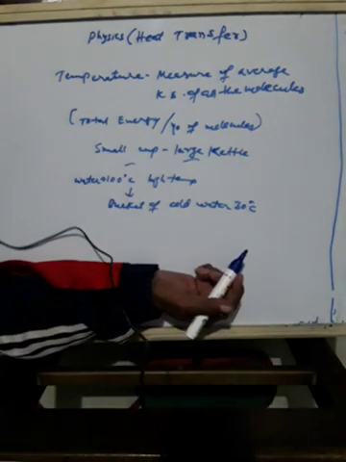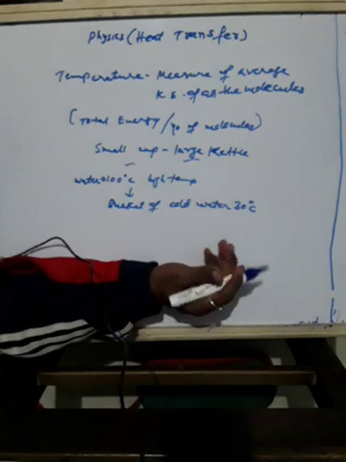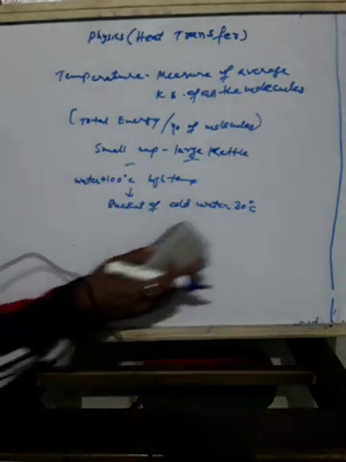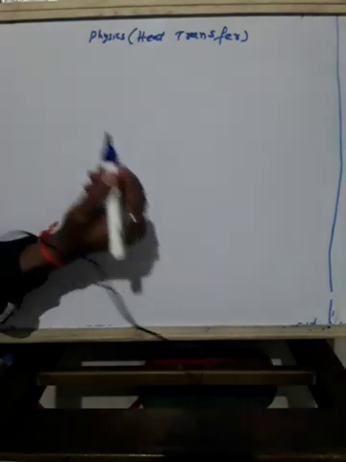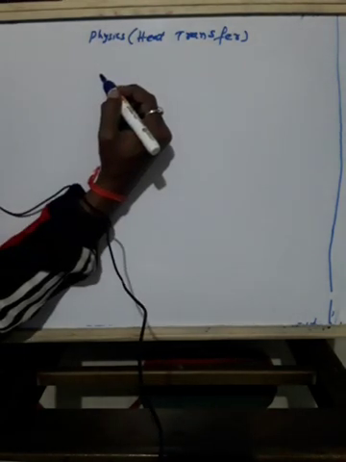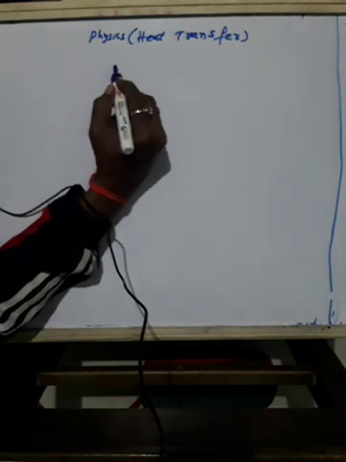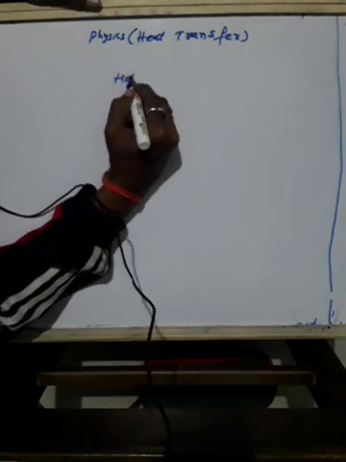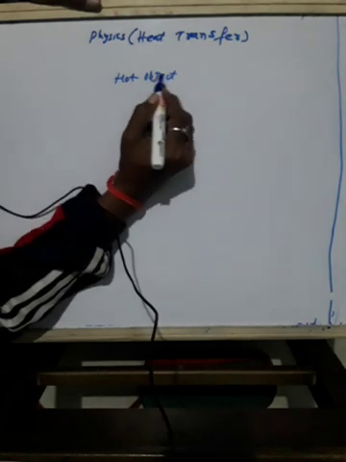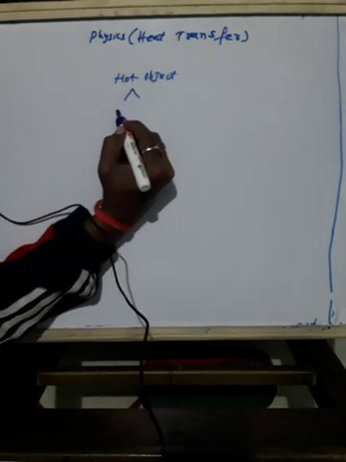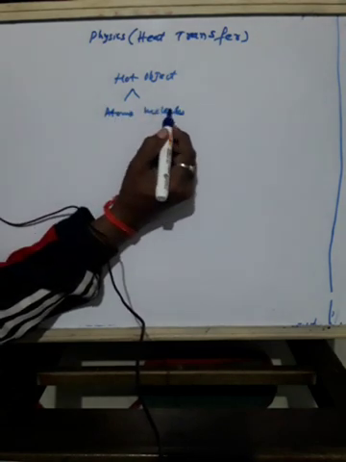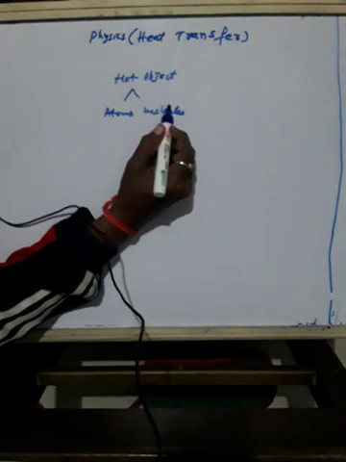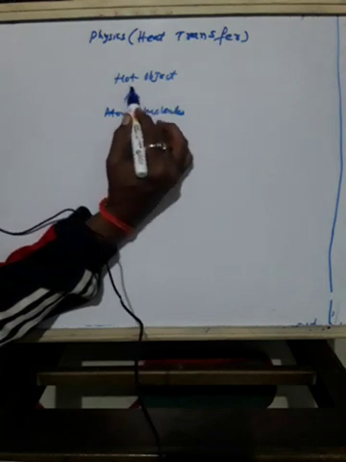Then, in a hot object, atoms and molecules move rapidly. This you know very well. Whenever the object is hot, the atoms and molecules in the hot object move fast, rapidly.